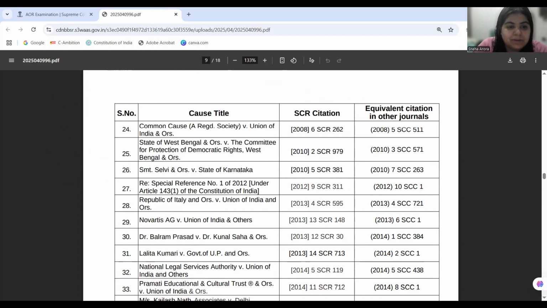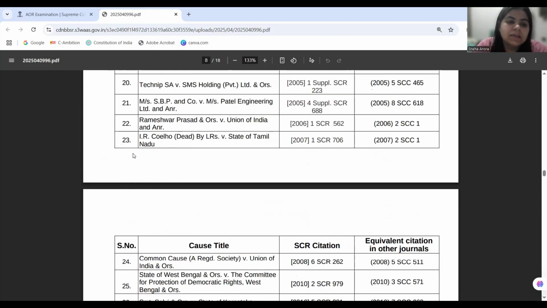Moving on, when we are discussing judicial review, we cannot forget case number 23. Our case number 23 is I.R. Coelho versus State of Tamil Nadu. This concerns the 9th Schedule, which is titled land reform. We know that the 9th Schedule was put beyond the scrutiny of judicial review. But in I.R. Coelho, the court holds that all the entries put in the 9th Schedule after Kesavananda Bharati's judgment shall be subject to judicial review as well. So case 23, I.R. Coelho, also has a direct nexus with the application of Kesavananda Bharati's judgment, as we have discussed earlier.